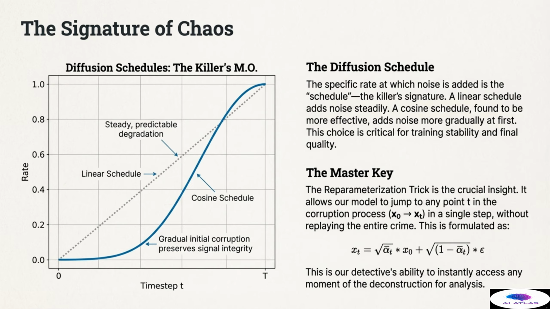The formula shown combines the original signal x0, weighted by the square root of alpha t bar, with pure noise epsilon weighted by the remaining variance. This genius trick is our detective's ability to instantly access any moment of the deconstruction for analysis, providing the efficiency required for millions of training iterations.